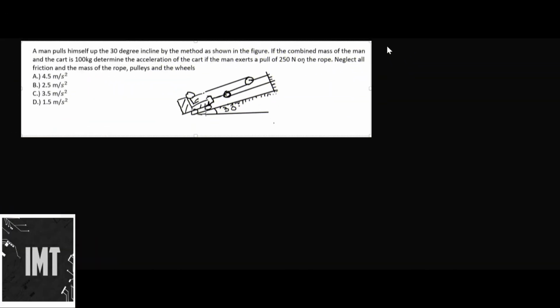Okay. So we have a problem here in the same chapter. The problem here is: a man pulls himself up a 30-degree incline. So here is basically a man, and this man is pulling himself up along the 30-degree incline by the method as shown in the figure.